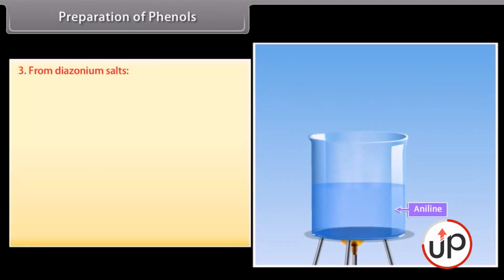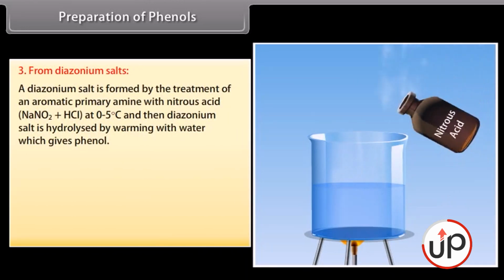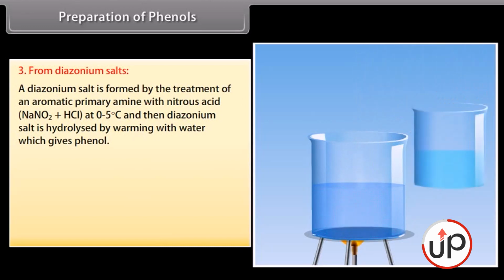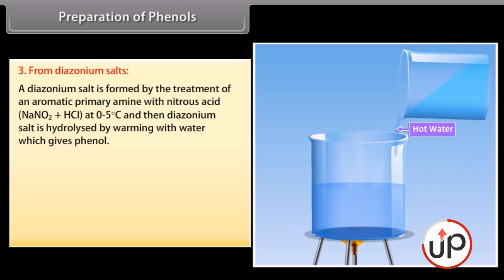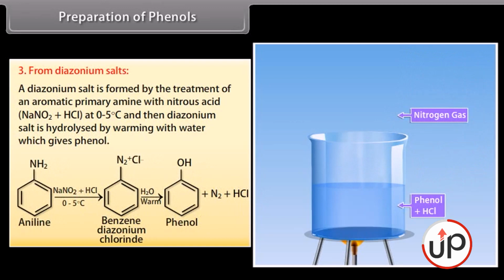Preparation of phenol from diazonium salts. A diazonium salt is formed by the treatment of an aromatic primary amine with nitrous acid at 0 to 5 degrees Celsius, and then the diazonium salt is hydrolyzed by warming with water, which gives phenol. Aniline is treated with nitrous acid at 0 to 5 degrees Celsius.